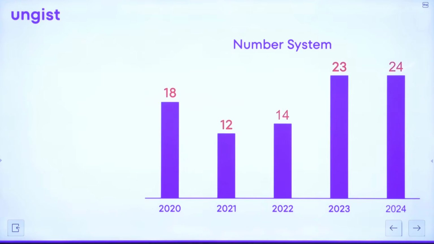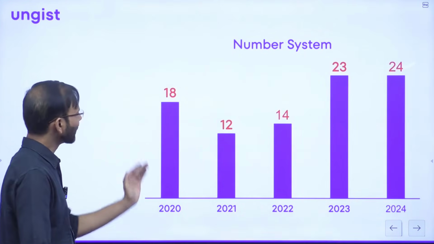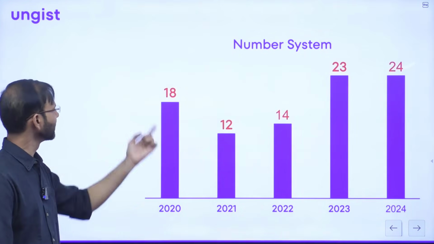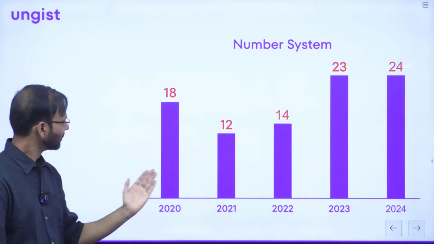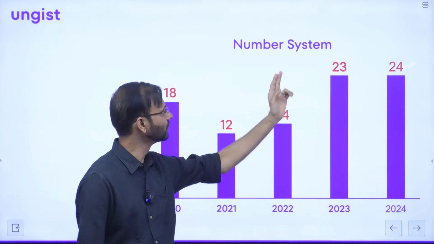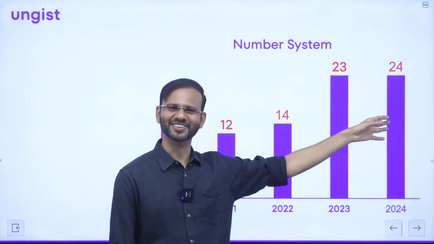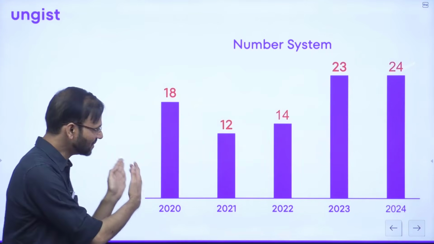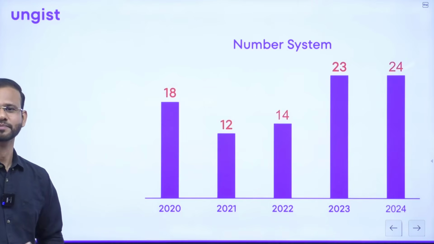Yes, just read it, guys. Just look at the number of questions. In 2020, they have asked 18 questions. 2021, 12 questions. 22, 14. 23, 23, 24, 24. Right? Okay, just look at the number of questions.